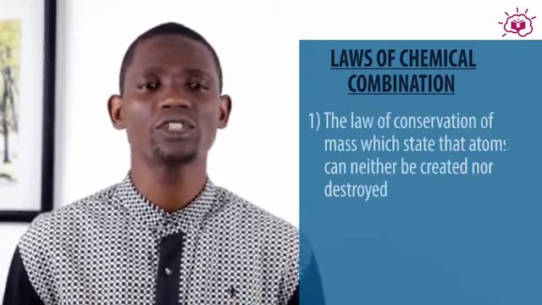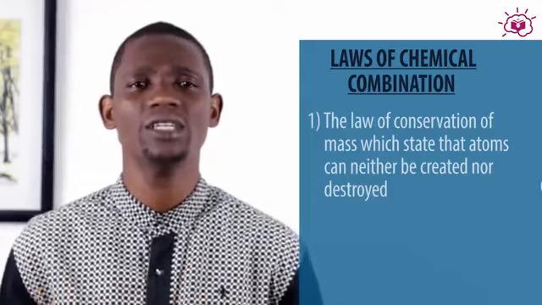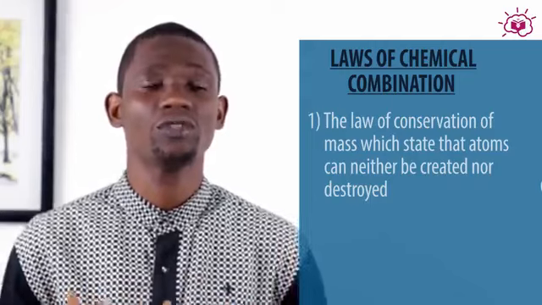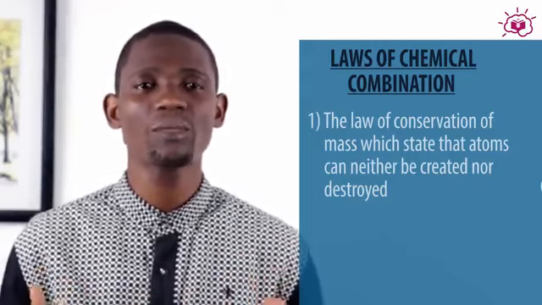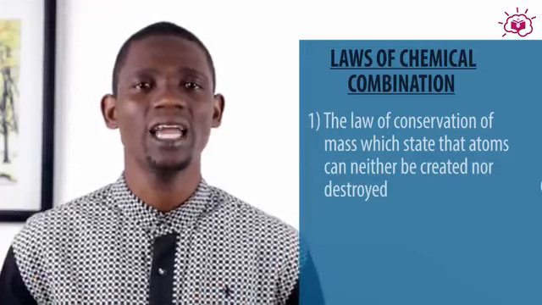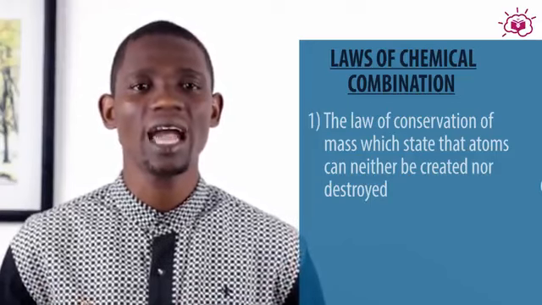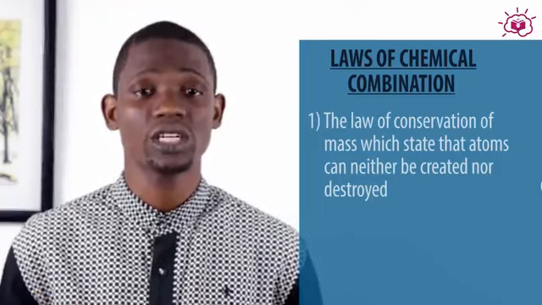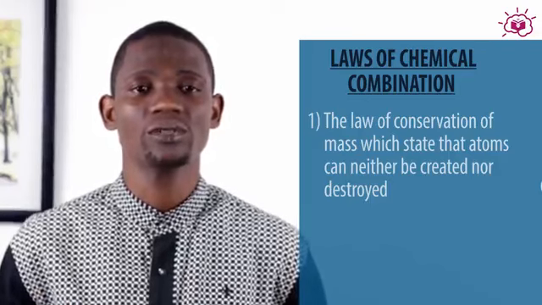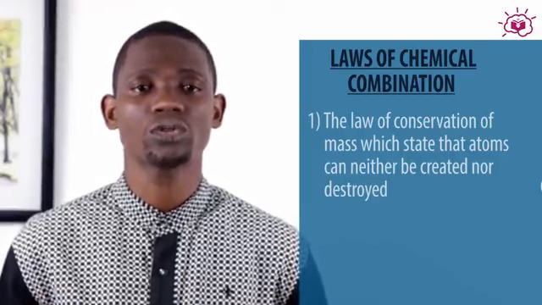The first being the law of conservation of mass. The law of conservation of mass states that atoms can neither be created nor destroyed. It's on the basis of this law that chemical equations undergo balancing. There is experimental evidence to illustrate this law. In our advisory section, we are going to be telling you why you should read up on these laws.